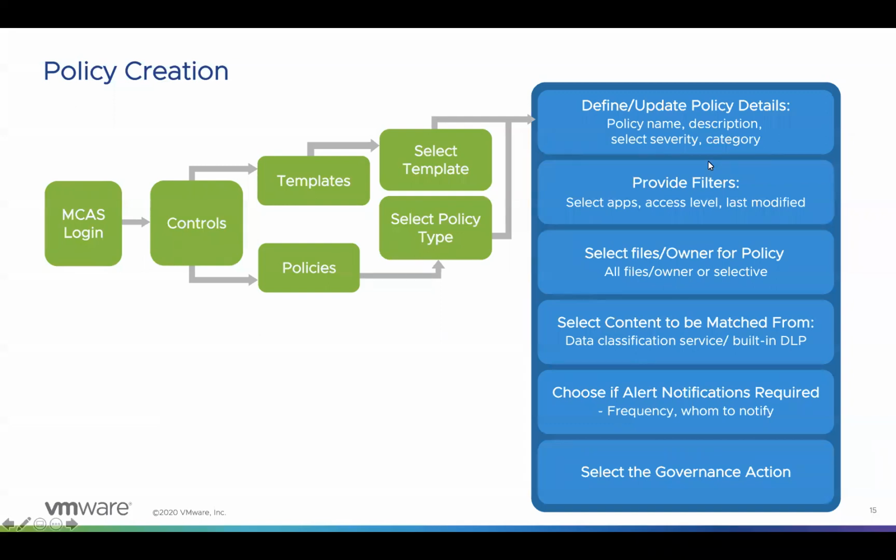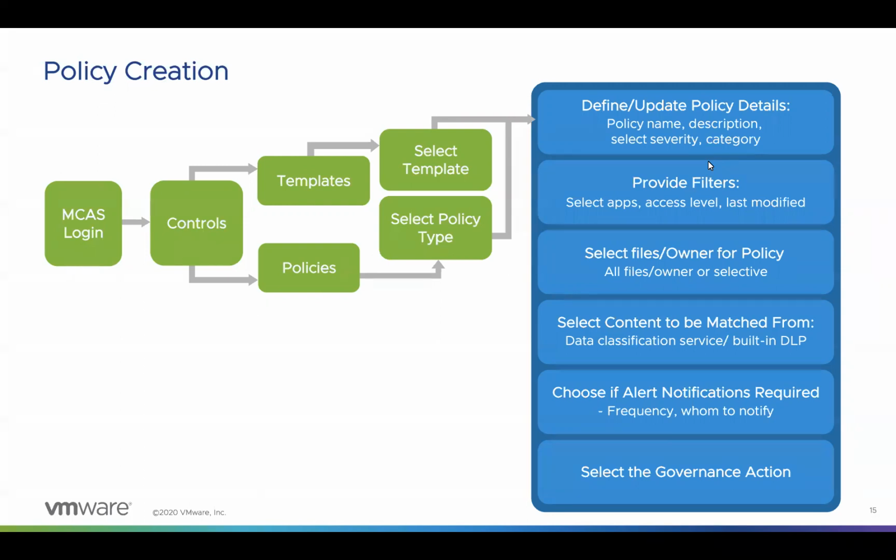While we are going through the policy creation, I'll go through the exact steps that need to be followed. Every time we create a policy, we need to define the name and provide a description. We have an option to choose the severity level, which could be high, medium, or low, based on the policy type that we are creating, and then define the category as we explained: DLP, access policies, or activity policy.